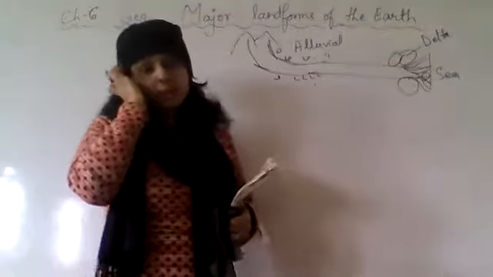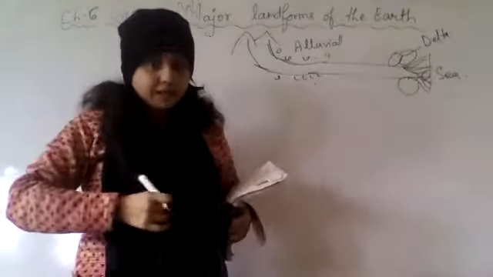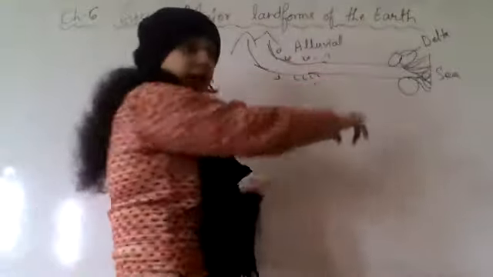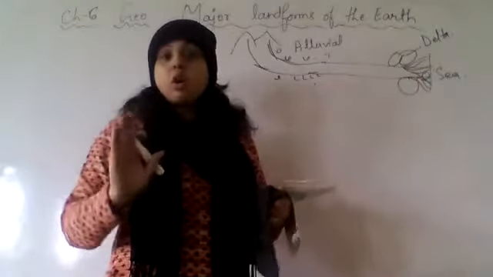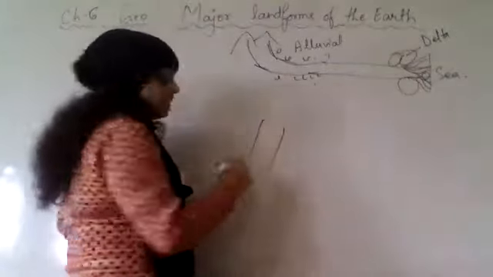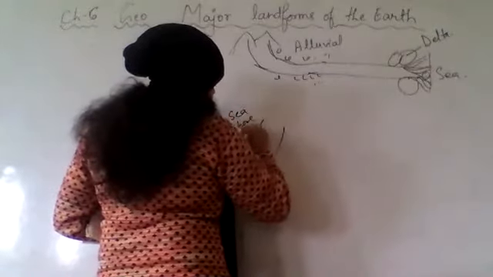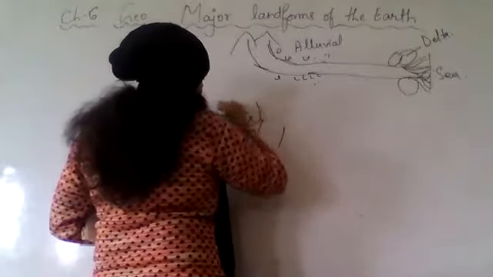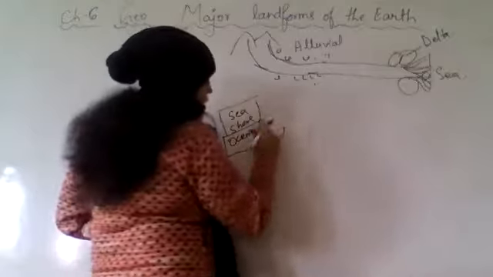And one more, coastal plains. These coastal plains are not on river banks. They are basically on the seashore or ocean, the back edge of the ocean.